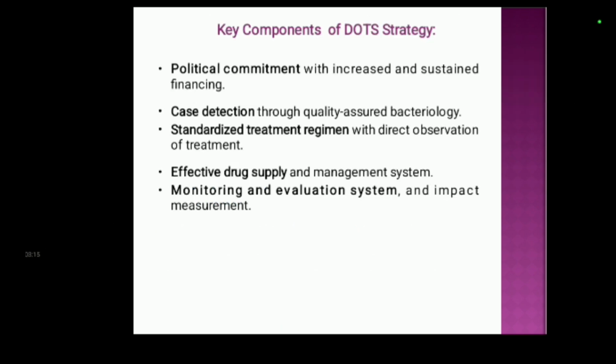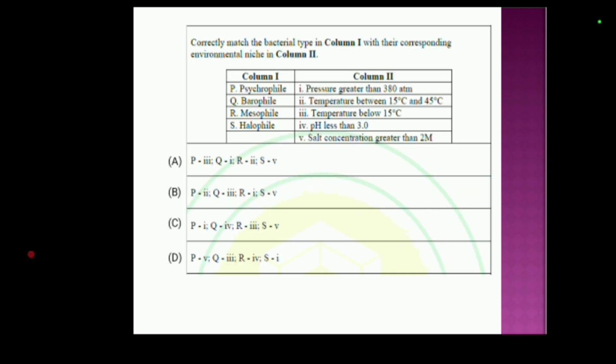The key components of the DOTS strategy. One is political commitment with increased and sustained financing. Second is case detection through quality assured bacteriology. Third, standardized treatment regimen with direct observation of treatment. Fourth is an effective drug supply and management system. Fifth is a monitoring and evaluation system and impact measurement.